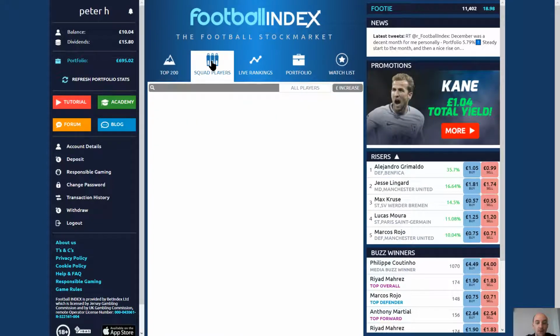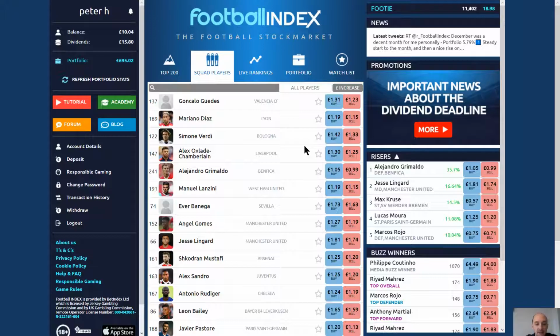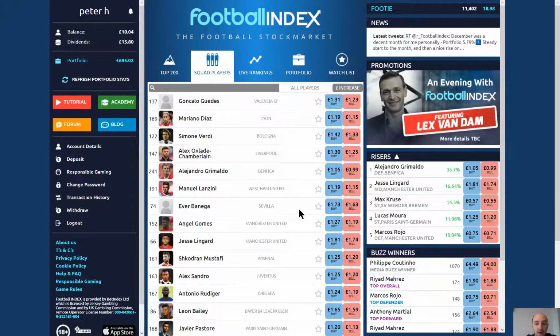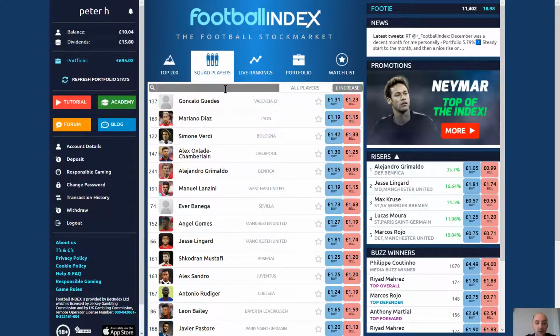You can also go to squad players. These are players that aren't high in value, but there may be more movement in terms of profits. They may not get as many dividends for you, but will not cost as much in the first place. Due to his recent good form and sitting atop of the Championship, I will be looking at Diogo Jota, who is on loan at Wolverhampton Wanderers from Atletico Madrid.